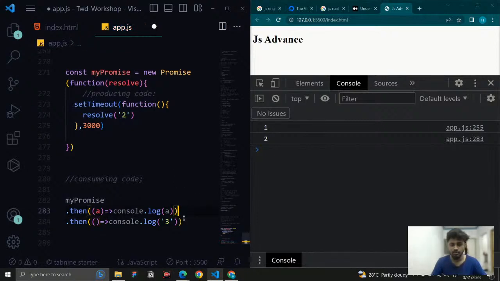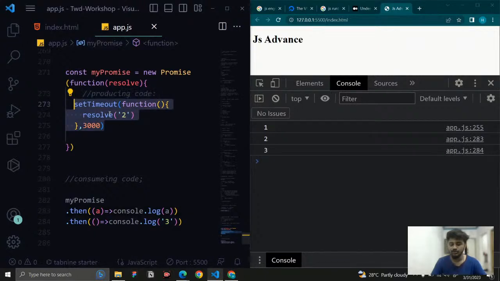And remember, don't give any semicolon. It is a continuous process. You can write it in one line also, but for syntax I will write it like this. Now what will happen? 1, and this is going to wait for 2, and once 2 is completed, you are able to see we are getting this 3. So what has happened? This is going to wait for 3 seconds. It is going to run after 3 seconds only. So once after 3 seconds it is completed, it is going to be executed, and I'm going to wait for this one to complete this one.